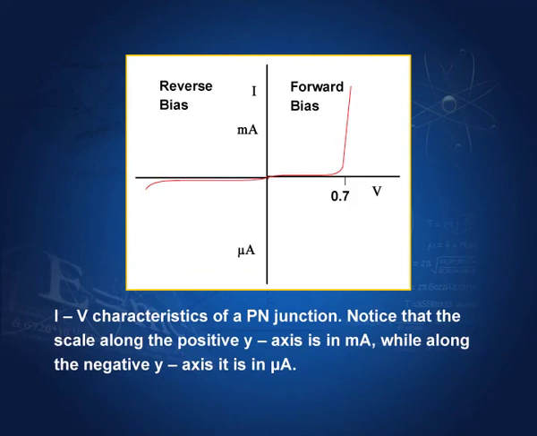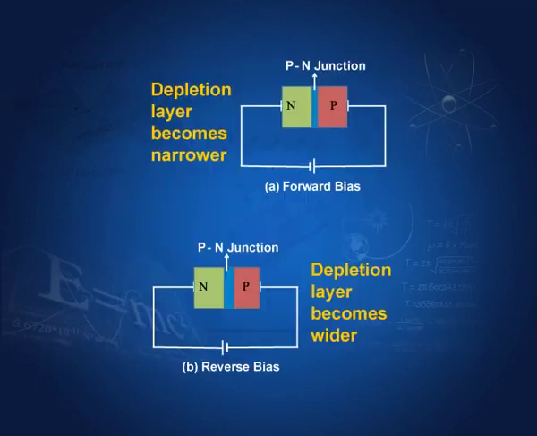The device offers very little resistance, the depletion layer becomes narrower. This depletion layer becomes narrower when there is a forward bias. The electrons now can move from n to p in large numbers, and therefore, the current shoots up. In the reverse case, however, very few electrons can move, and therefore, the reverse current is very small.